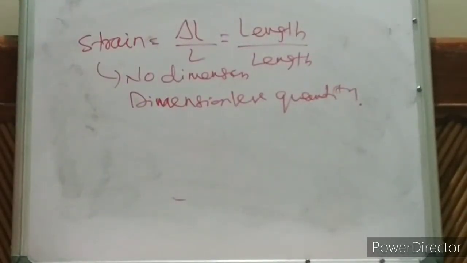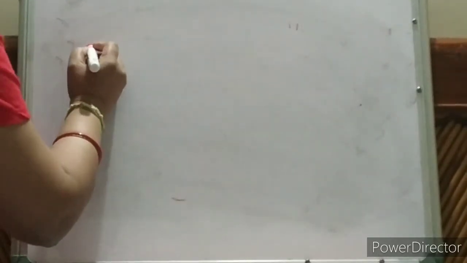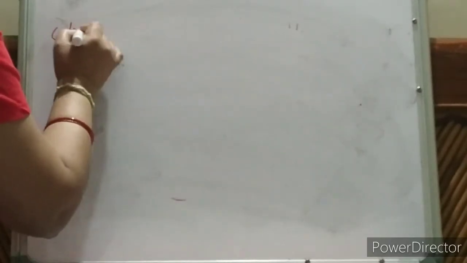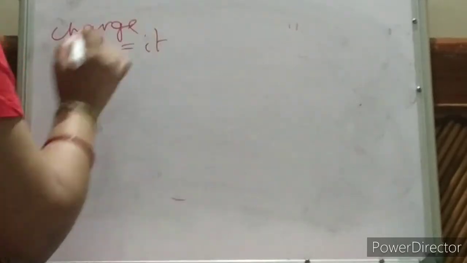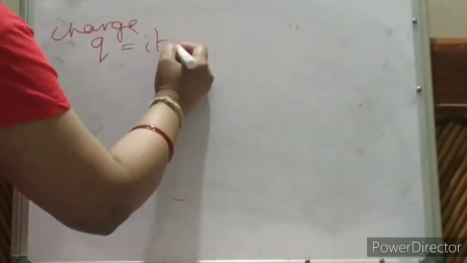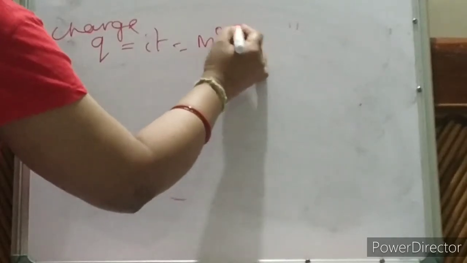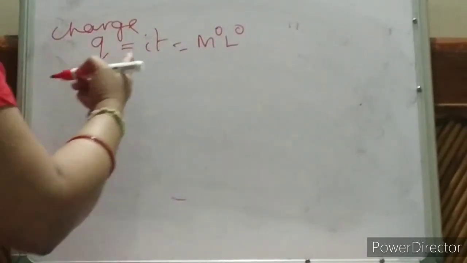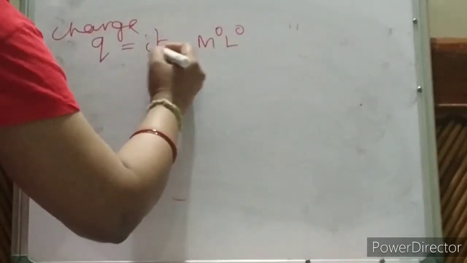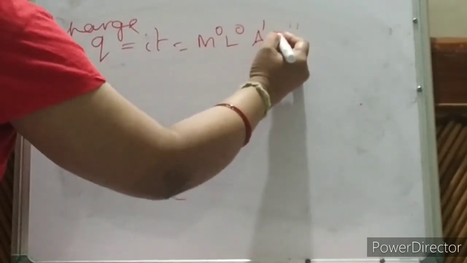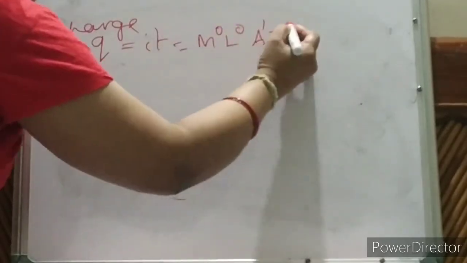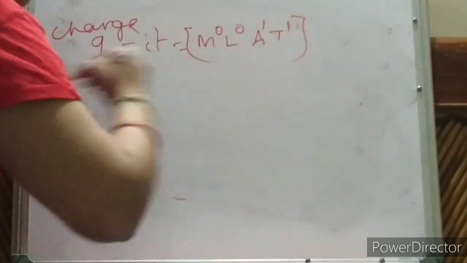Okay. What is electric charge? You know electric charge is Q. Q is equal to I T, current into time. So M0 L0. What is T? T is time. But current is ampere, I have told you. So ampere 1, then T, 1 time. So T to the power 1. Is it clear, children?